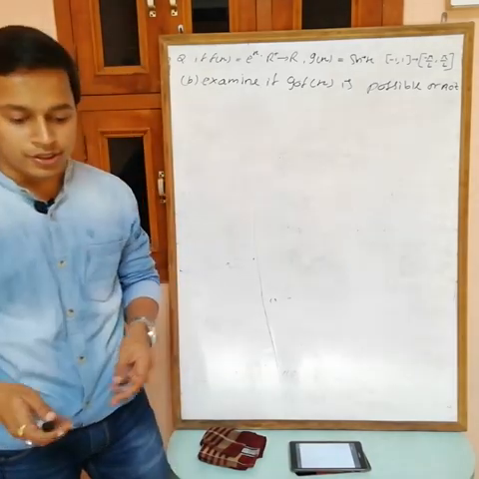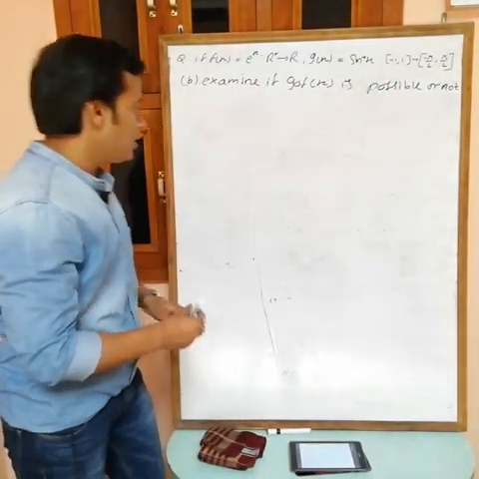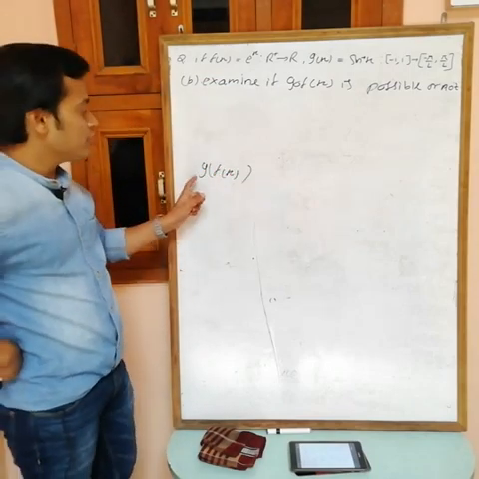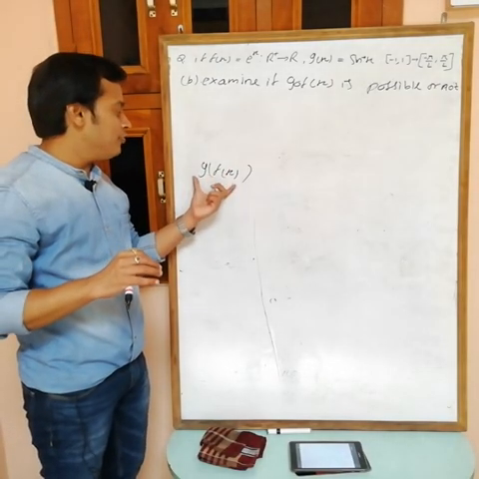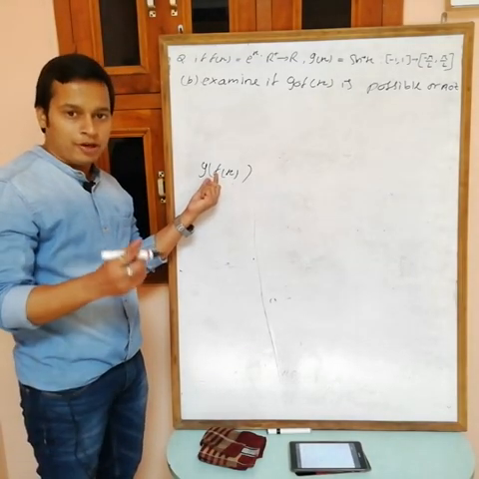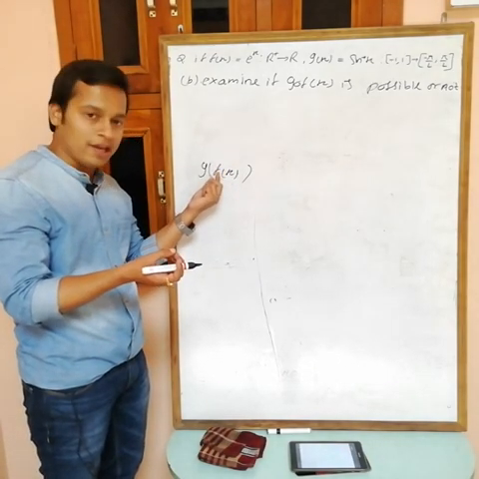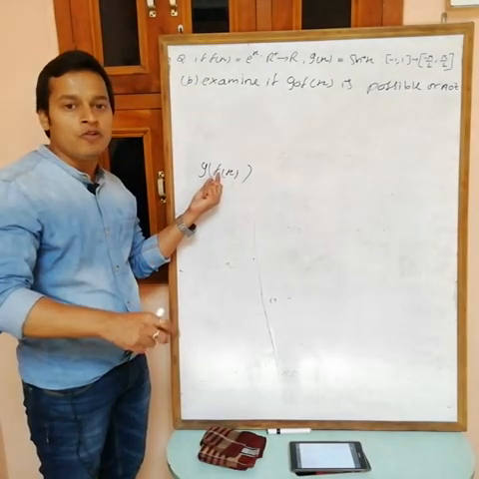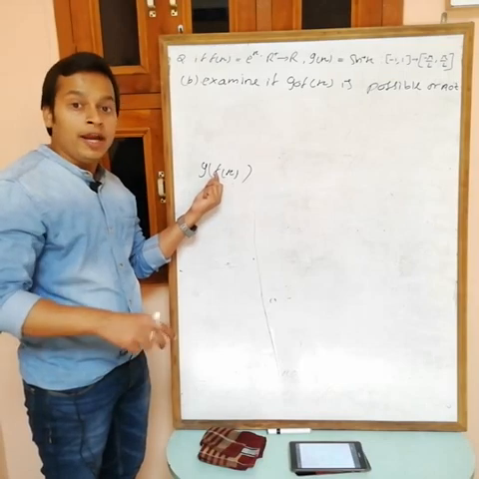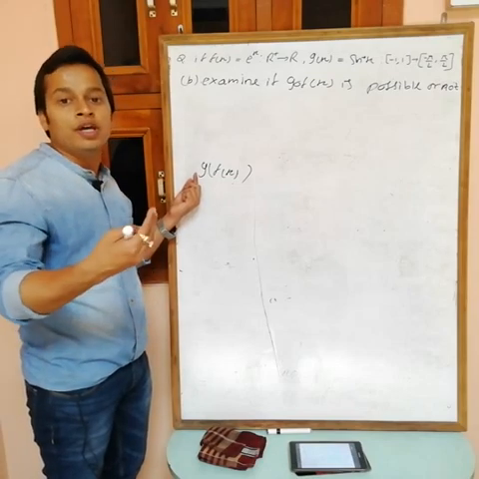Now actually if you remember, we have the last three notes written. The first note is for any composite function g of f(x): the domain of this function g of f(x) is always a subset of the domain of f, because if you are putting any value of x, first x is received by f, and f can't receive any value which is not in its domain. So the domain of this one is a subset of the domain of f, and at the end the value is given by g, and g can't give you a value which is not in the range of g.